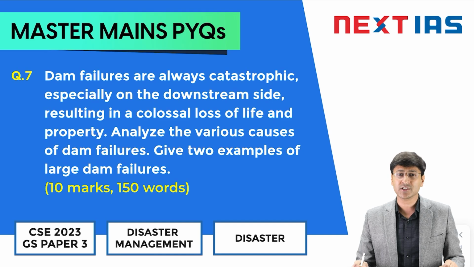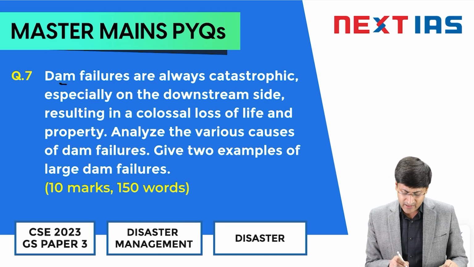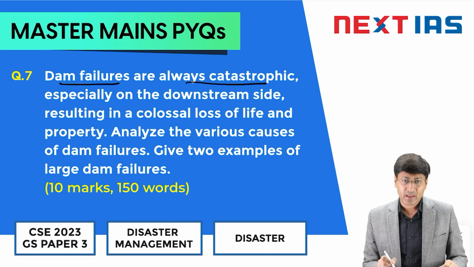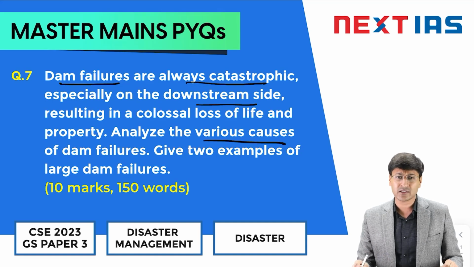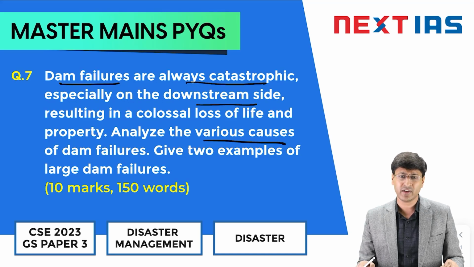Now if we talk about the question of the day, it says dam failures are always catastrophic, especially on the downstream side, resulting in a colossal loss of life and property. Analyze the various causes of dam failures and give 2 examples of large dam failures. It was a 10 marker which was supposed to be answered in 150 words.